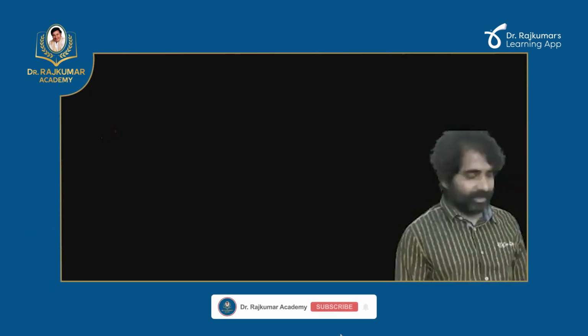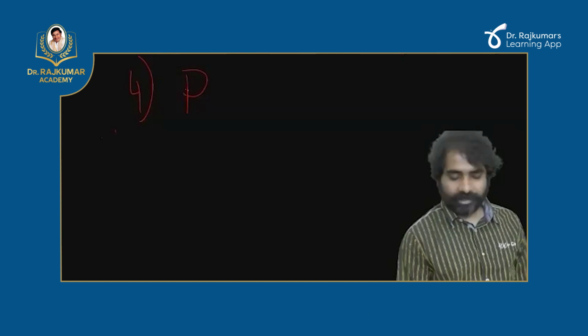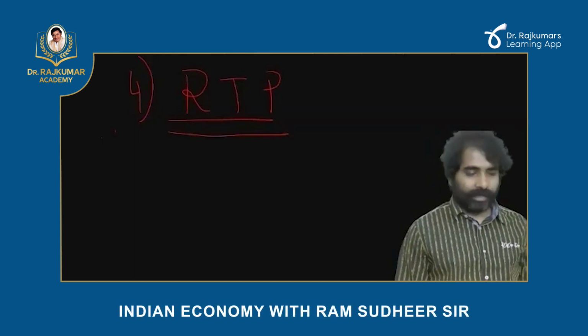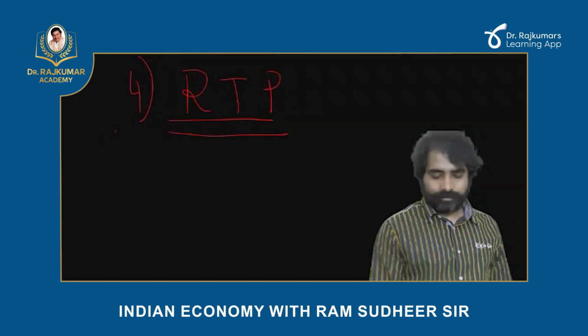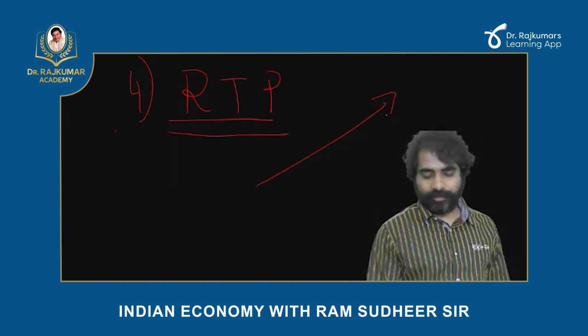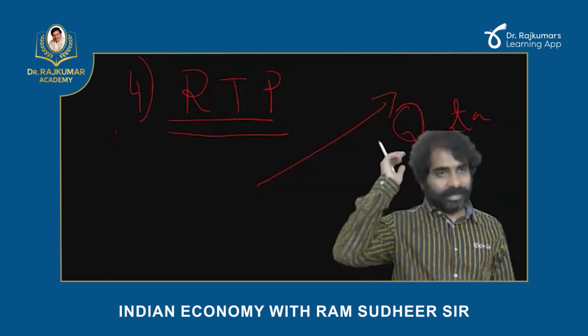The fourth one is, don't worry, that is basically too early for us in the basics class. So I've written it. This is the RTP, reserve tranche position. I'll just explain in simple words. Our representation in IMF, if you want to become a member of IMF, there is something called a quota. The quota concept is there in IMF, the International Monetary Fund.